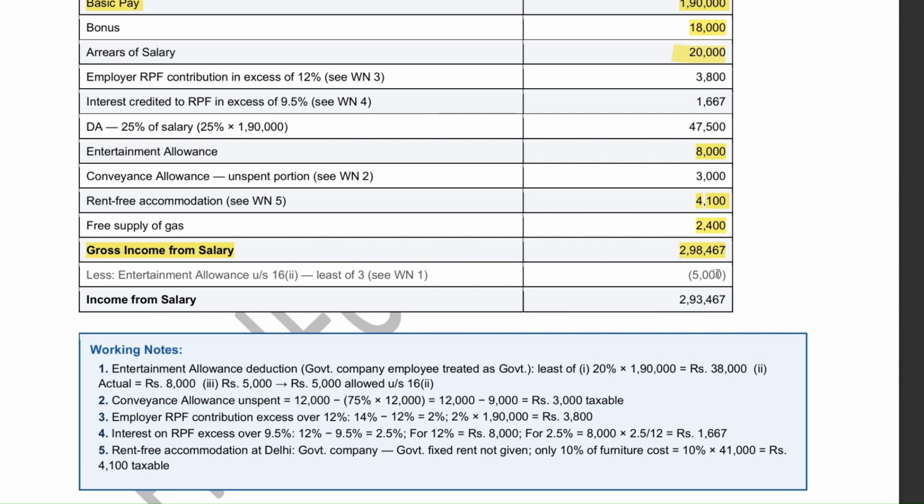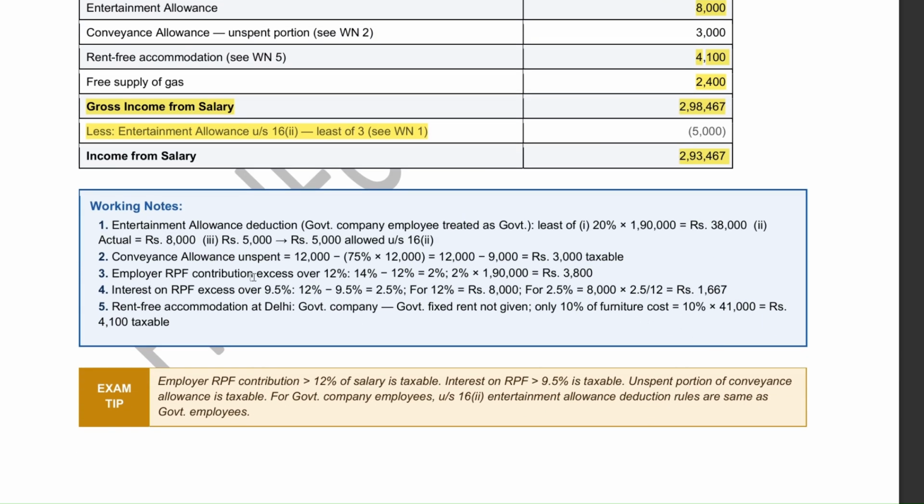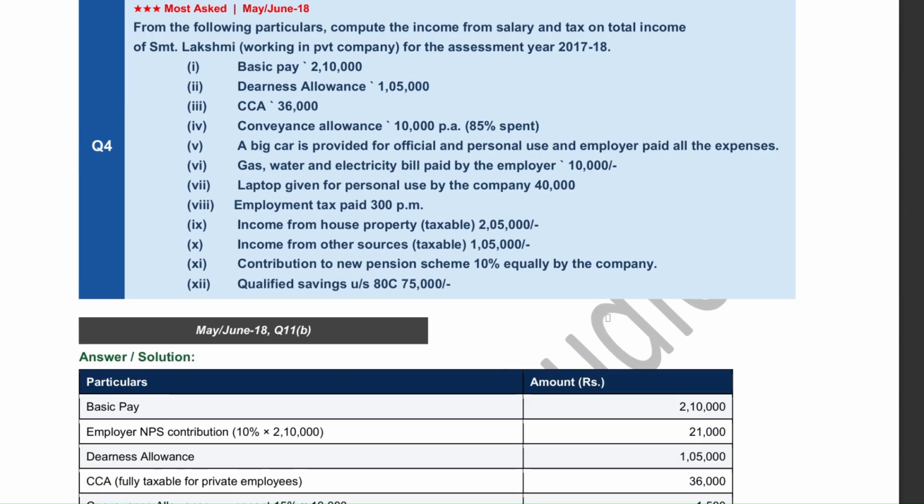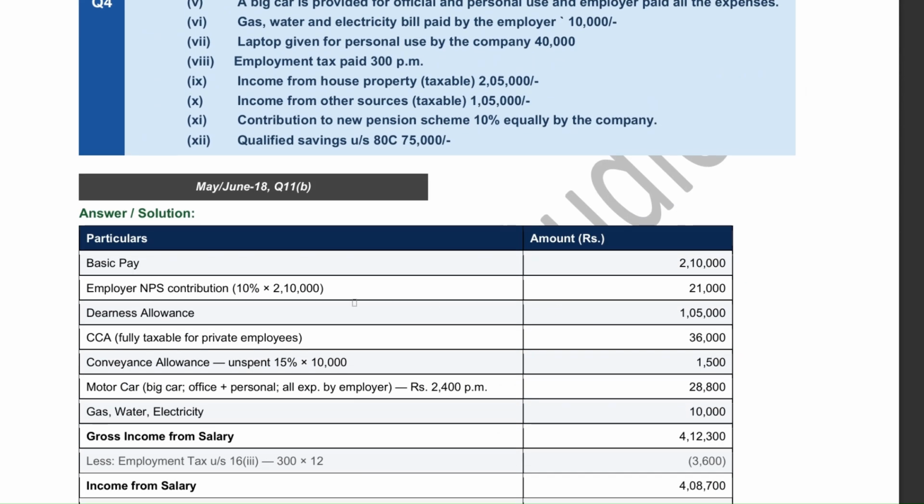Next, handle adjustments, where employer RPF excess gives 3,800 taxable, and interest excess gives 1,667 taxable. Now add all to get gross salary, 298,467, and subtract 5,000 to get the final income, 293,467.